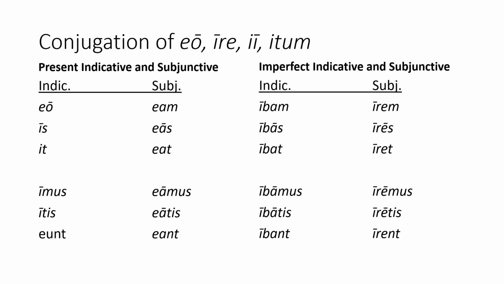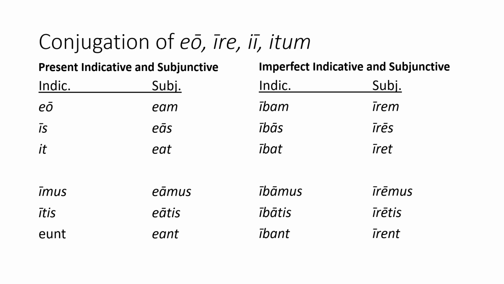Now let's move on to the imperfect. In the indicative, it is just the stem long I plus the imperfect endings: ibam in the first person singular, ibas in the second person singular, ibat in the third person singular, ibamus in the first person plural, ibatis in the second person plural, and ibant in the third person plural. Just like regular verbs, the imperfect subjunctive is formed by adding the personal endings to the present infinitive. So for eo, ire, we get irem in the first person singular, ires in the second person singular, iret in the third person singular, iremus in the first person plural, iretis in the second person plural, and irent in the third person plural.